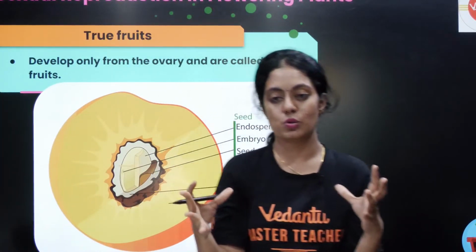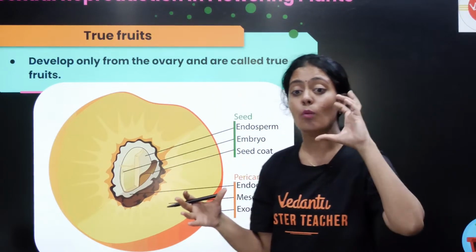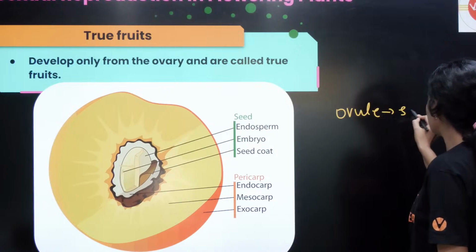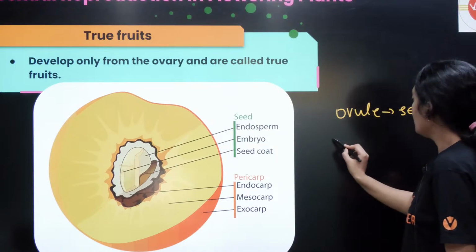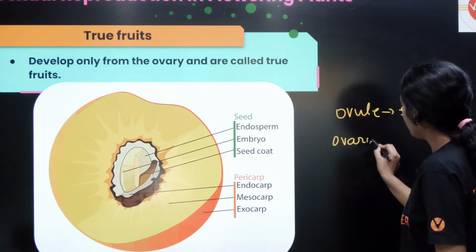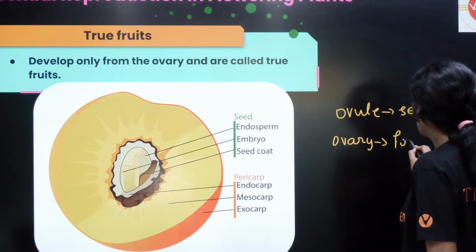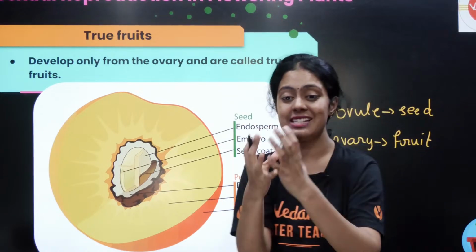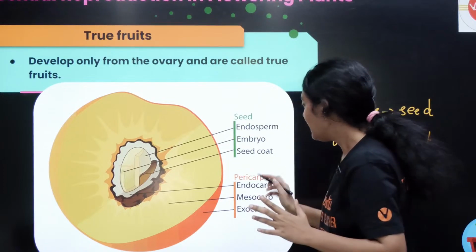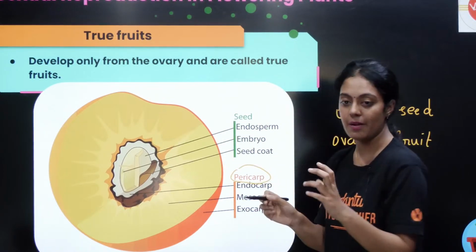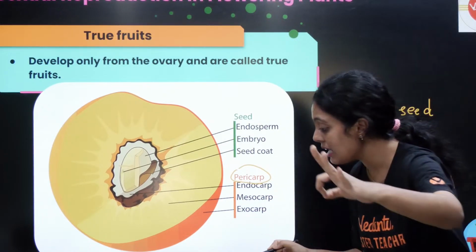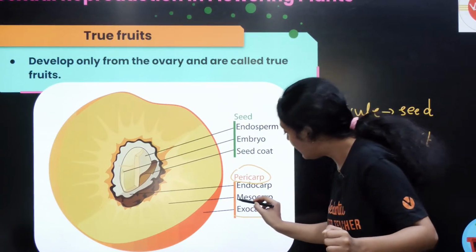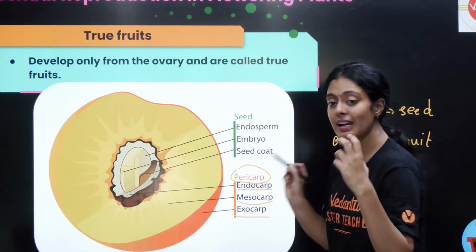Okay, now fruits. So fruits develop from the ovary. See here, ovules develop into seed, and the ovary develops into fruit. Fruit is something that is going to protect my seed. The fruit wall is called the pericarp. In the pericarp there are three layers: an outer exocarp, the middle mesocarp and the inner endocarp.